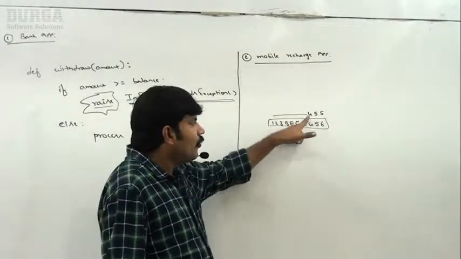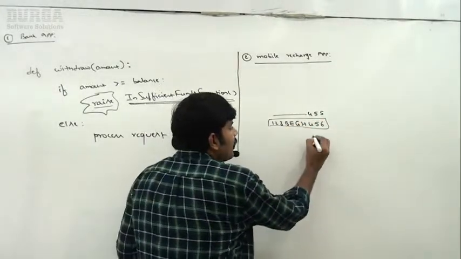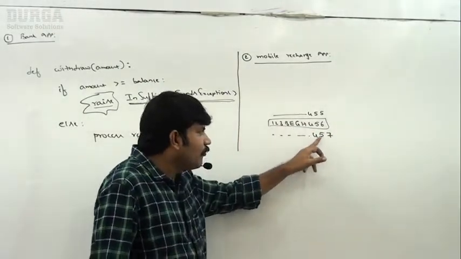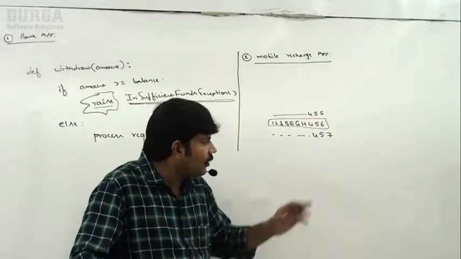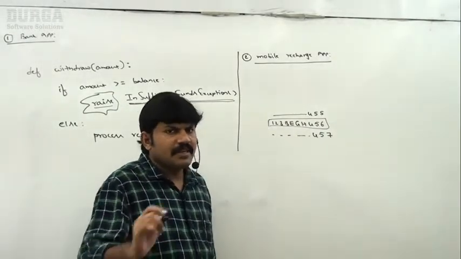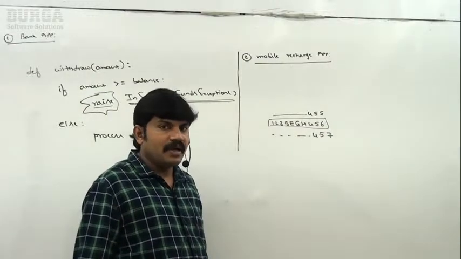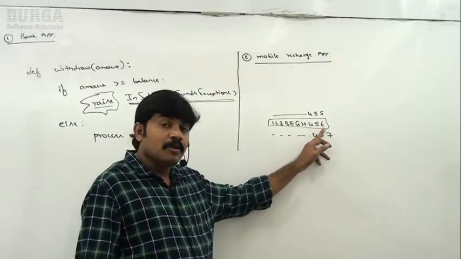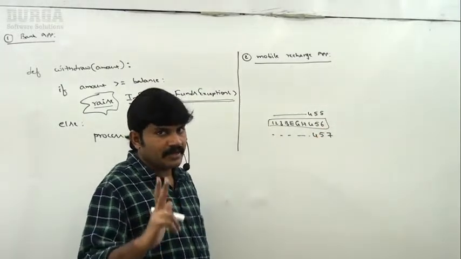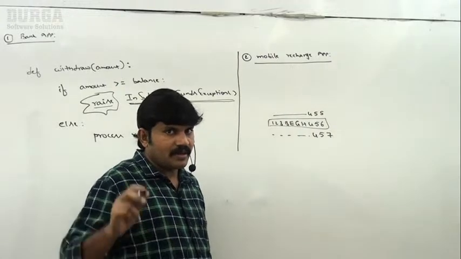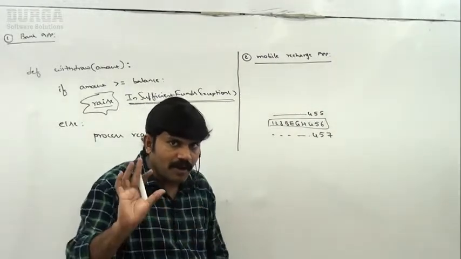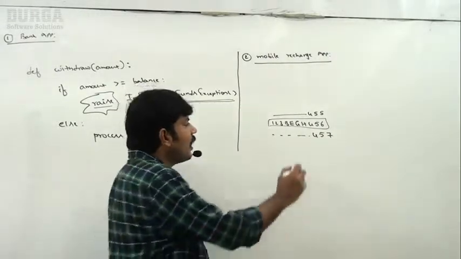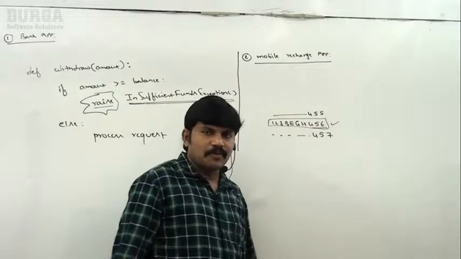Then 455 is not working, maybe 457 may work. I try 1 2 3 BEGH 457, and again the invalid pin exception. Then I realized that one and this one are not there; compulsorily we have to enter this one only. Moreover, I got an alert message: 2 attempts have already failed, and if you enter a wrong pin a third time, your SIM is going to be blocked. So I have to enter the correct number, and then my mobile is recharged.